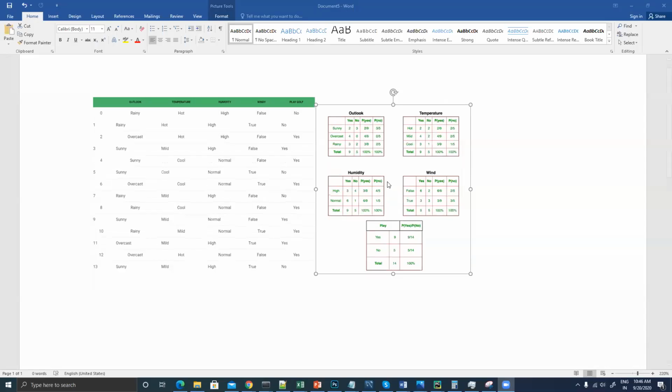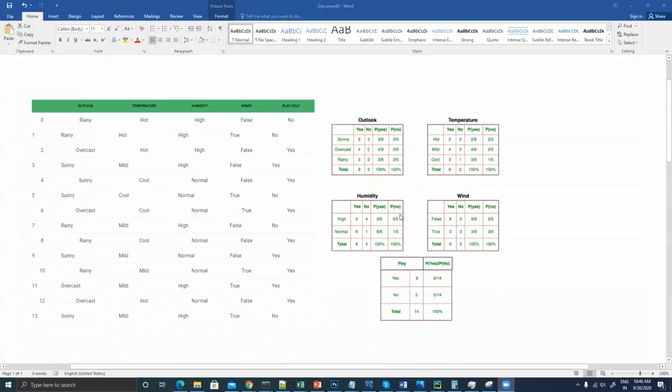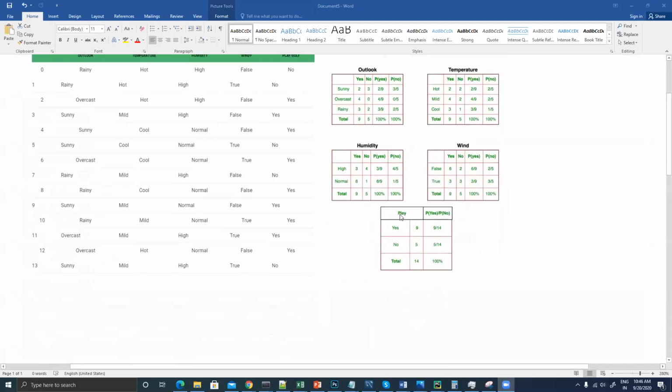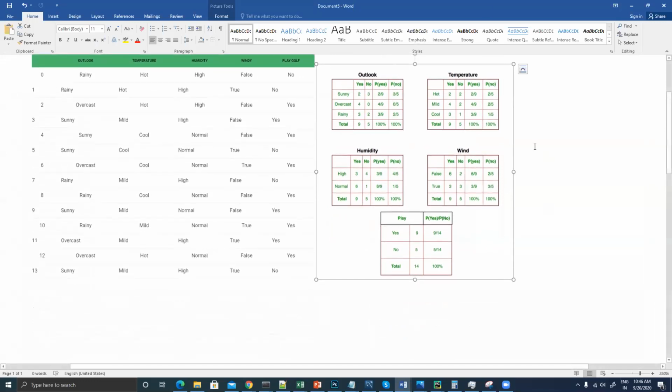Okay, so here, as you can see, we have our original data. So we have the original table over here, right? In this table, you all are able to find that we have outlook, temperature, humidity, windy, and play golf.